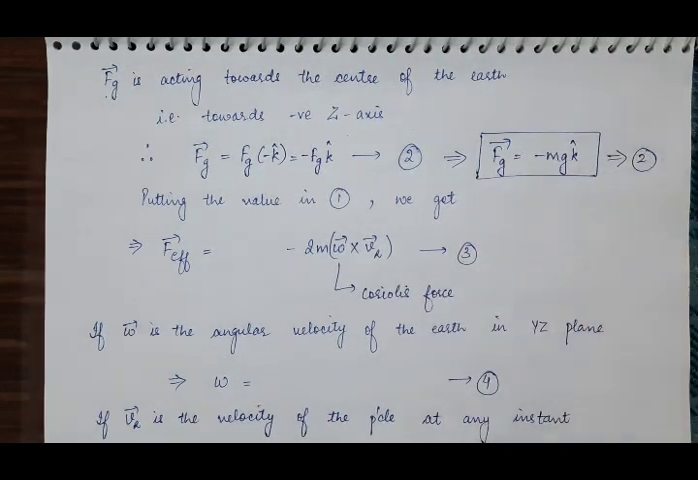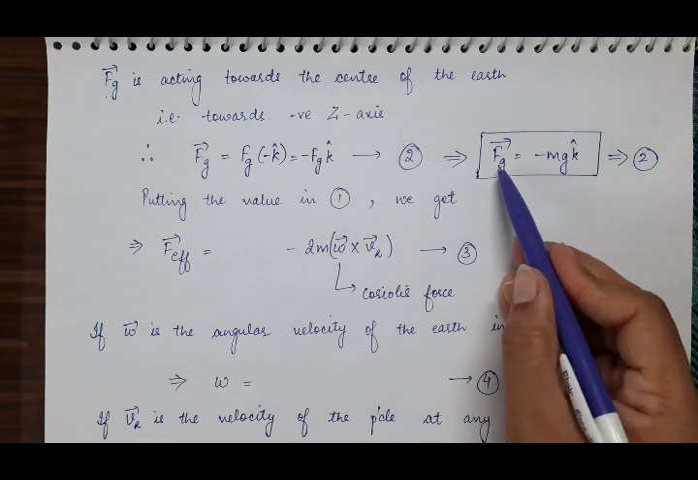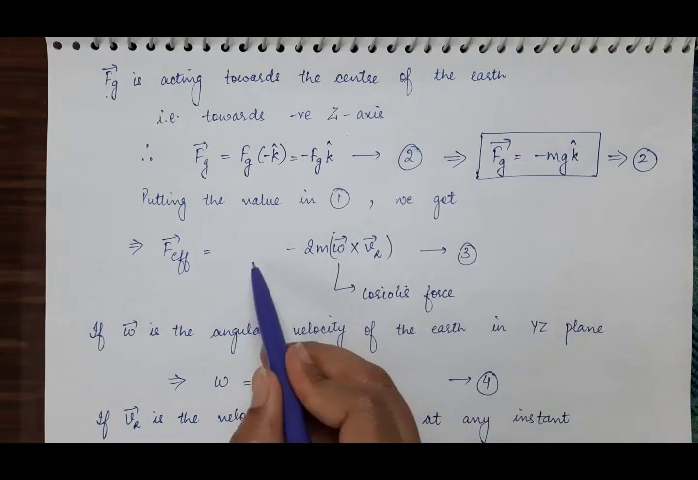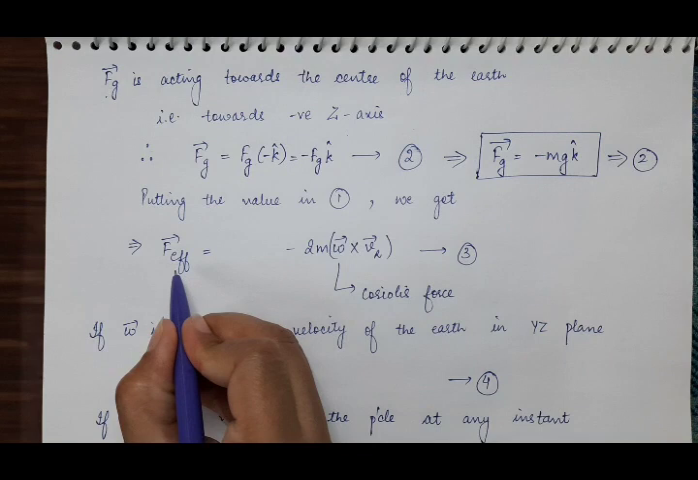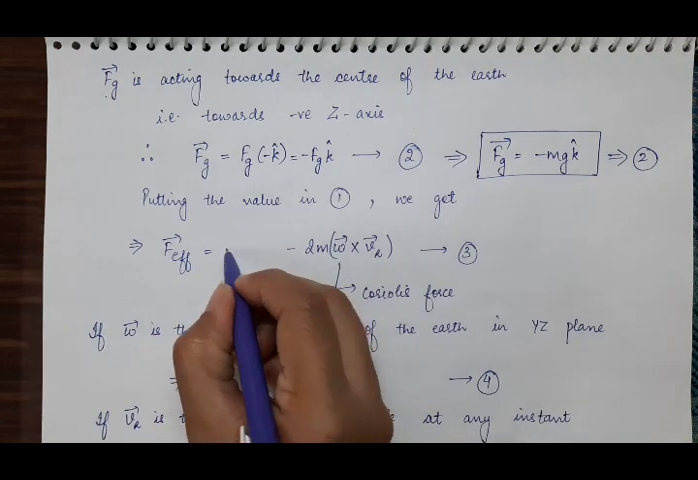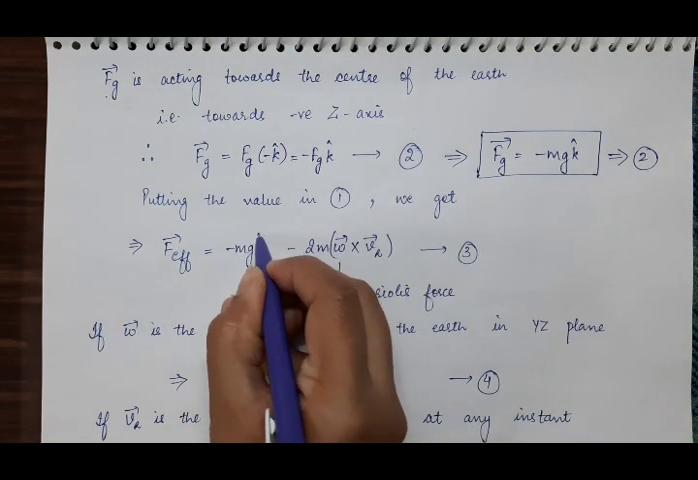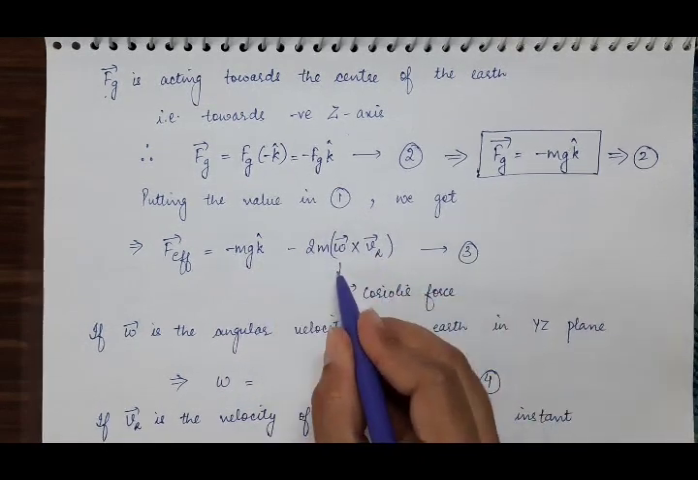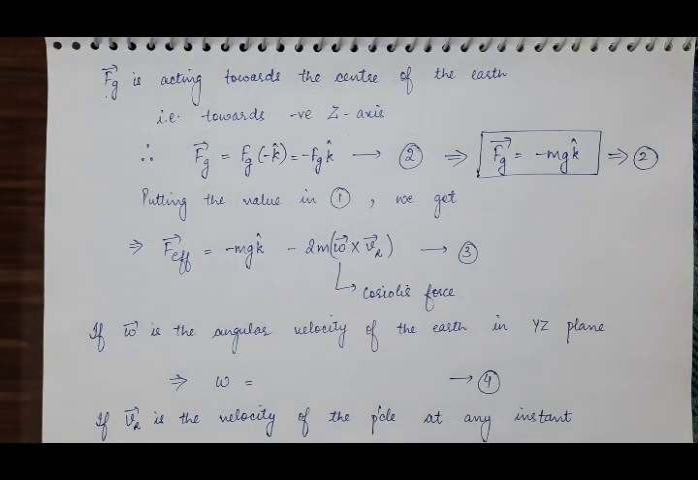Now put the value of this real force Fg vector in equation number 1, and you will get the effective force acting on the particle at any instant. It is minus mg k cap plus Coriolis force. The centrifugal force is neglected because it contains two omegas; as the value of a single omega is small, omega squared will make it even smaller. So the magnitude of centrifugal force is very small as compared to Coriolis force, and that is why we have neglected it.